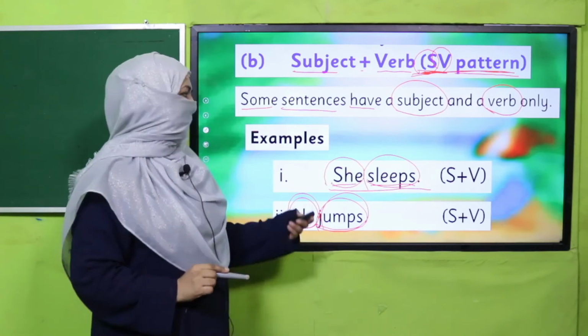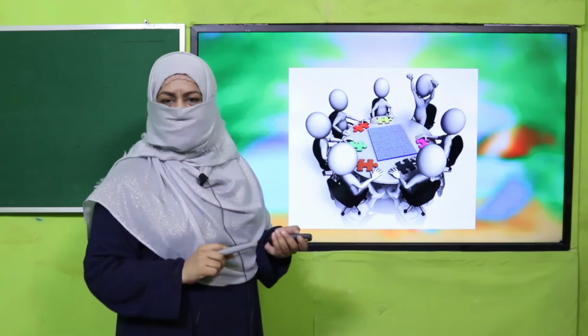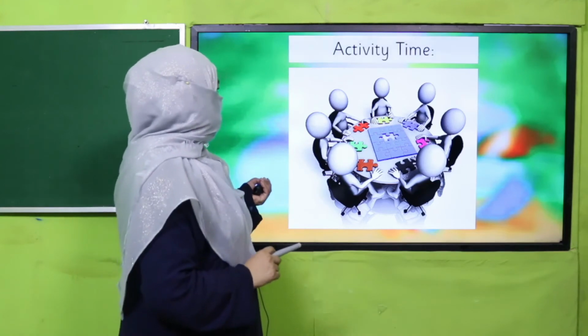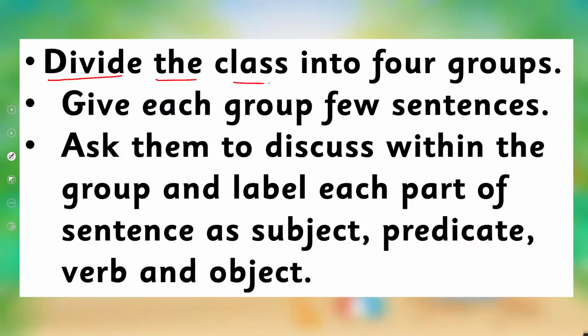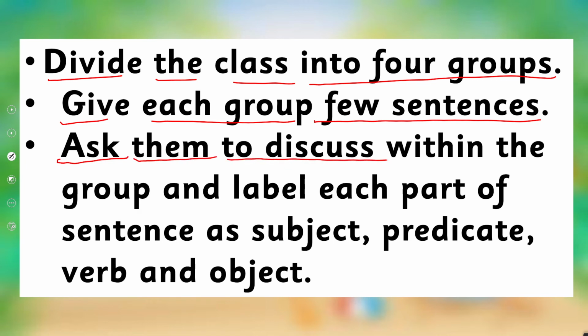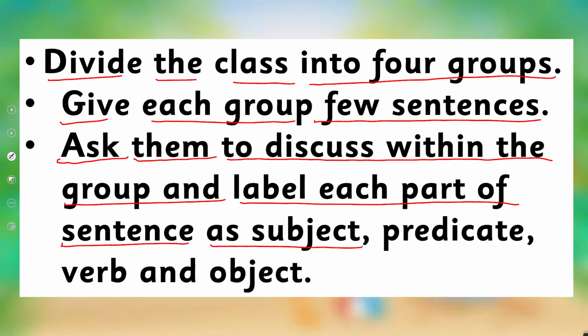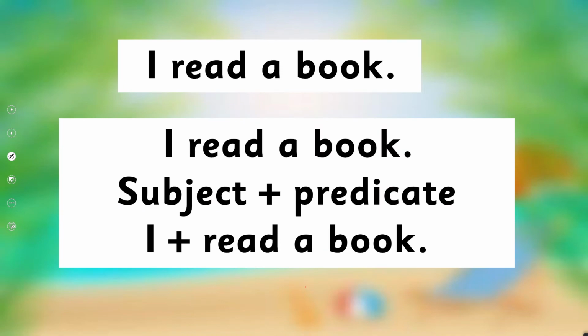Are you clear? Okay. So beta, whatever we have done so far, the first is subject, verb, object, the second is subject and predicate, and the third is subject and verb. Now let's practice it through an activity. Your teacher will divide the class into 4 groups and give each group a few sentences. The teacher will ask them to discuss within the group and label each part of the sentence as subject, predicate, verb or object.